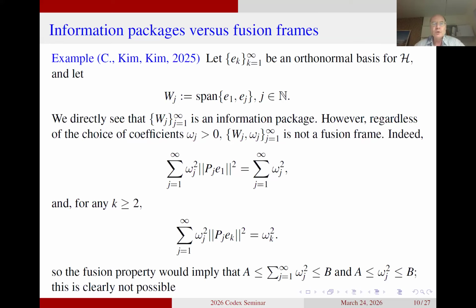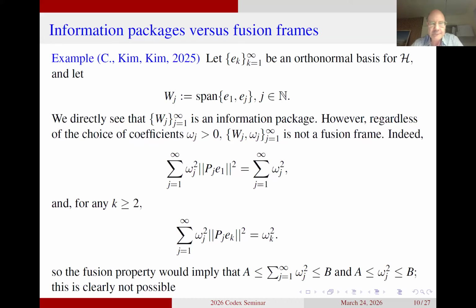And this means that the fusion frame property means that the infinite sum of omega j to the power 2 must be between a and b, and also each of the omega j to the power 2 must be between a and b. And this is clearly impossible. So that means here we have a good example of an information package, but it has no relationship to a fusion frame. No matter how you choose these weights in the fusion frame decomposition, you do not have a fusion frame here.